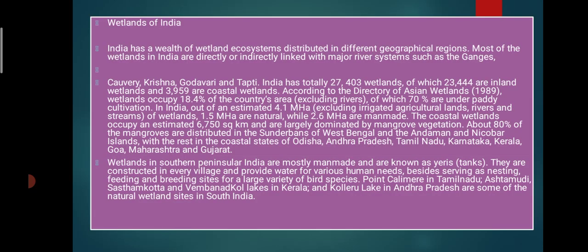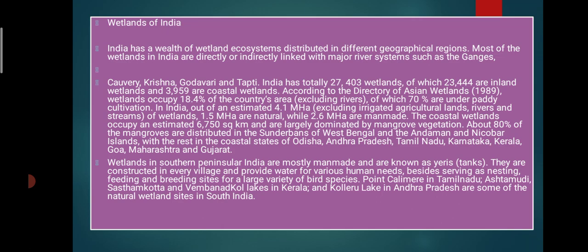Then which are the wetlands in India? There are a number of wetlands. In India there is 71% water, and that may be marine water, fresh water, lake water, river water, groundwater, any water. So the wetland will be more in quantity as compared to our land. India has a wealth of wetland ecosystems distributed in different geographic regions.